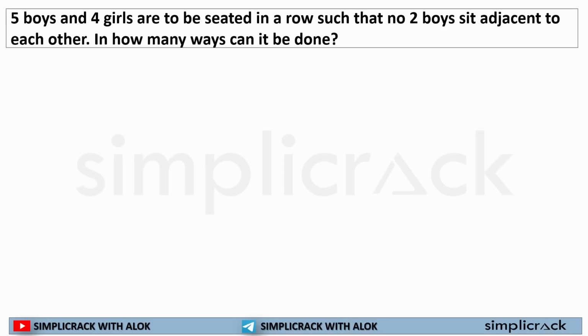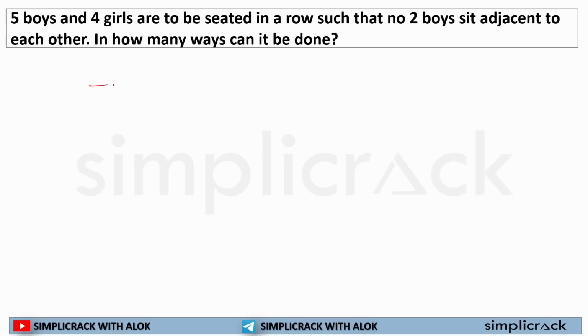Now, 5 boys and 4 girls are to be seated in a row such that no two boys sit adjacent to each other. That means no two boys will sit side by side. So what can I do?